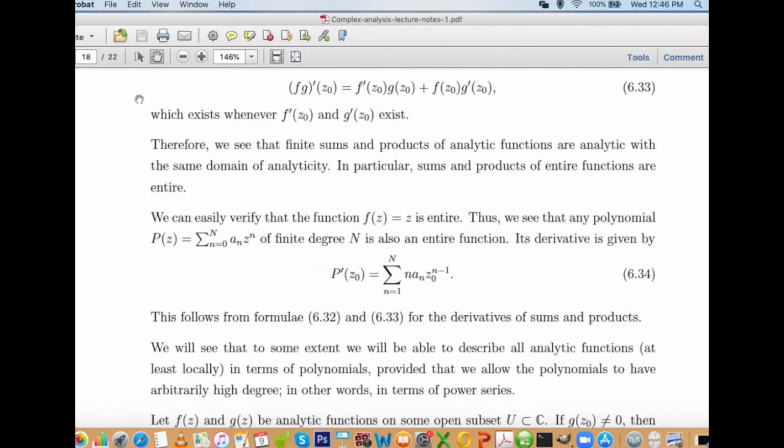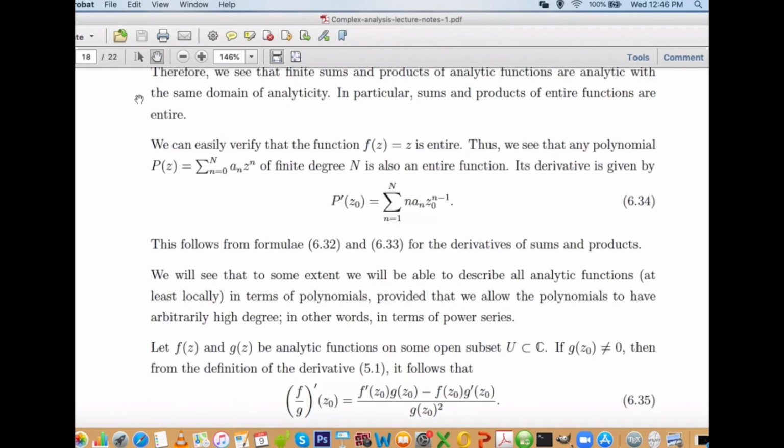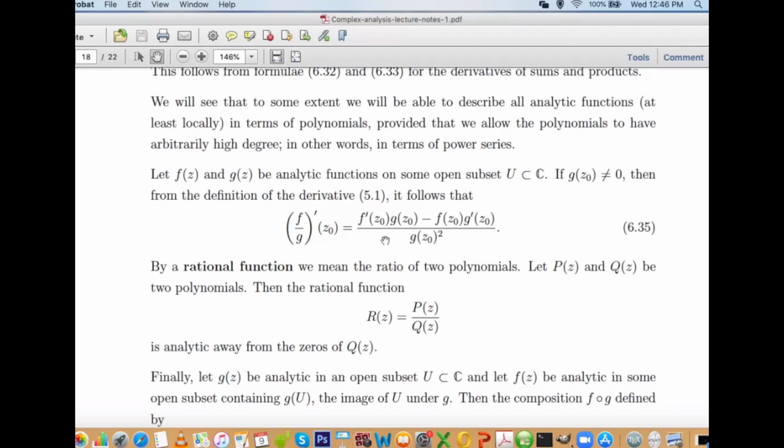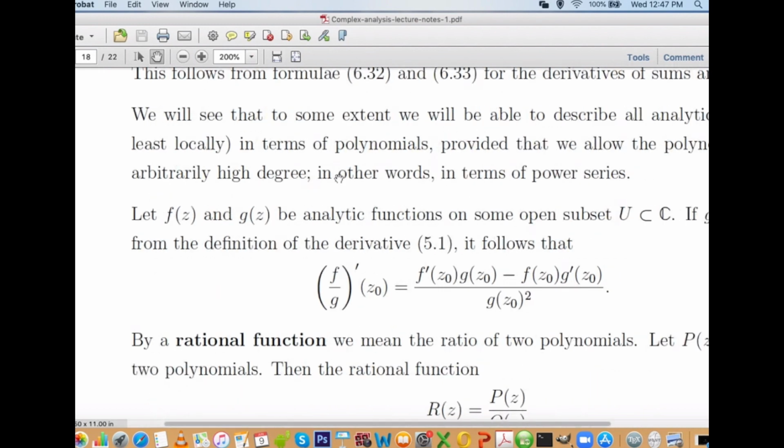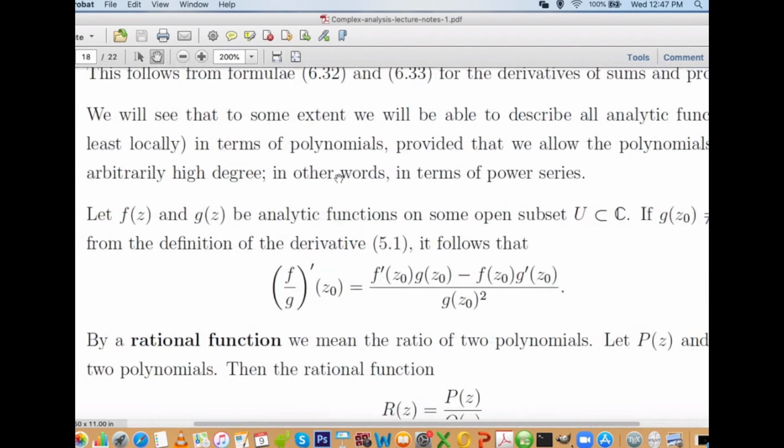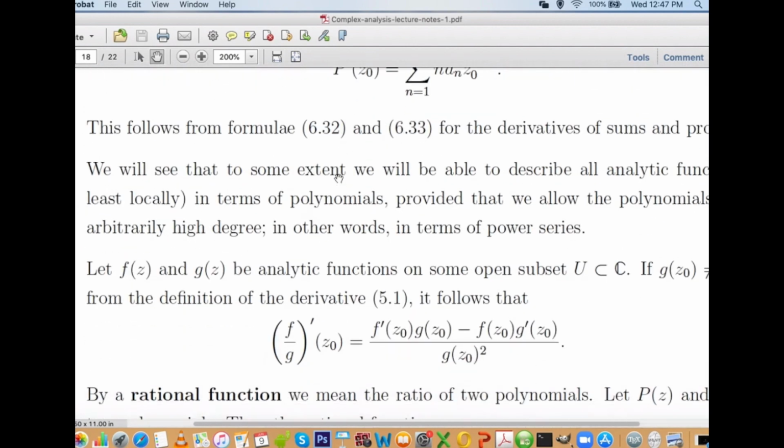Sir, there is an option to zoom, right? Can you see whatever is written? Yes, sir. Let me see the zoom. Yes, sir. This way I have to just slide. This is okay.